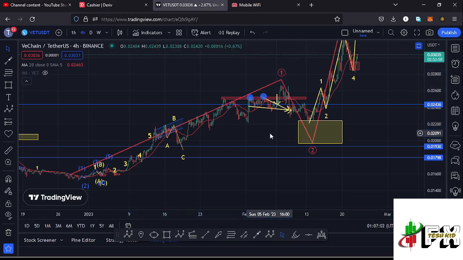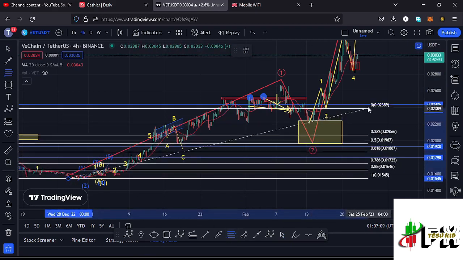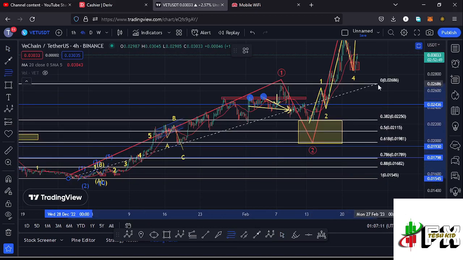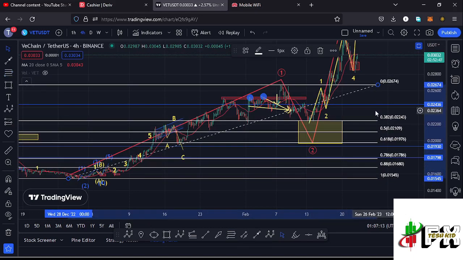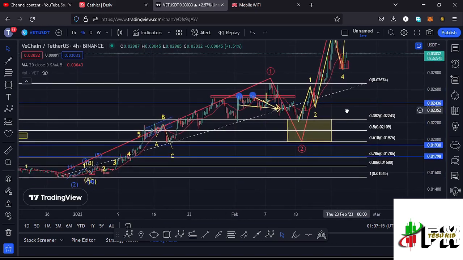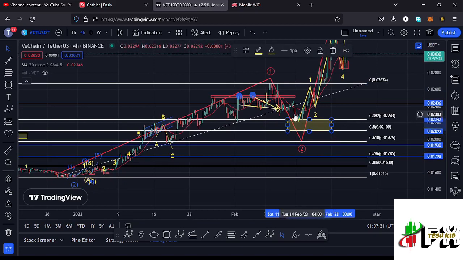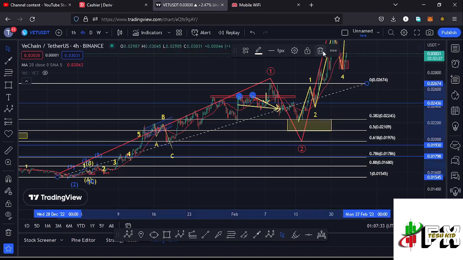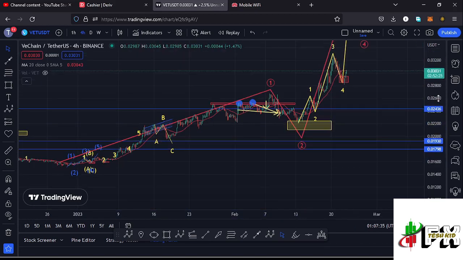And after seeing the high for that first wave, we expected a corrective structure in the formation of that wave 2, and connecting the Fibonaccis from the low of the first wave to the high of that wave 1, that gave me a minimum retracement area in the formation of that wave 2 between the fib level 0.382 and the fib level 0.5, and you can see we saw a retracement into that target area and made our low at around the $0.02243 mark.